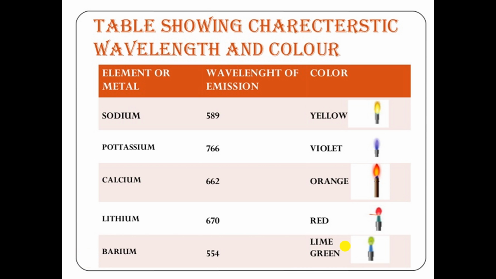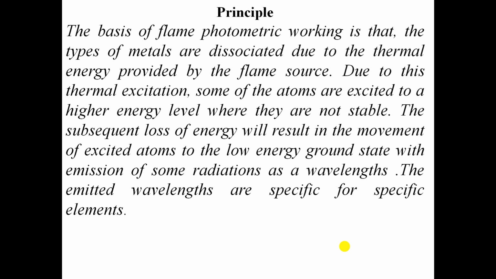The principle of flame photometry, the basis of its working, is that the metals are dissociated due to the thermal energy provided by the flame source. Due to this, thermal excitation takes place. Some atoms are excited to a higher energy level where they are not stable.